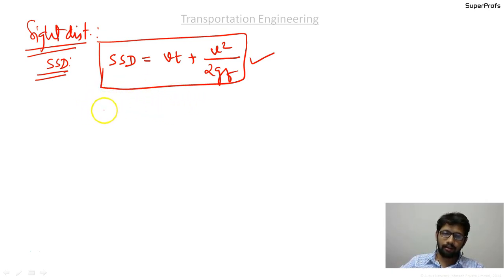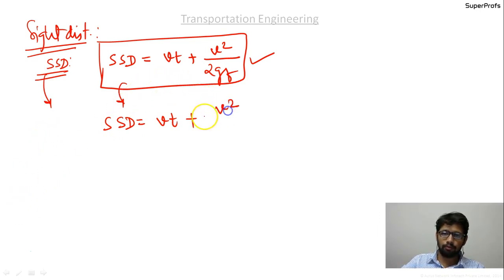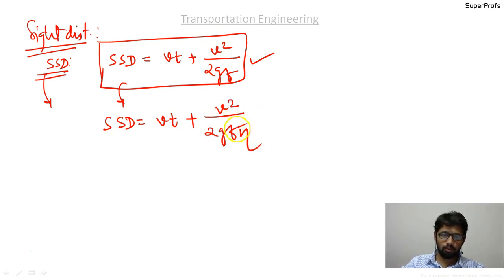You should be able to modify this formula for the gradient. First, you should be able to modify this formula for the braking efficiency: Vt plus V square upon 2gfη, where η is the braking efficiency.